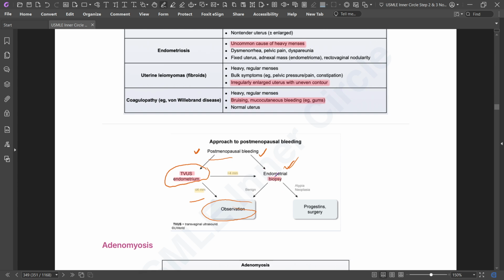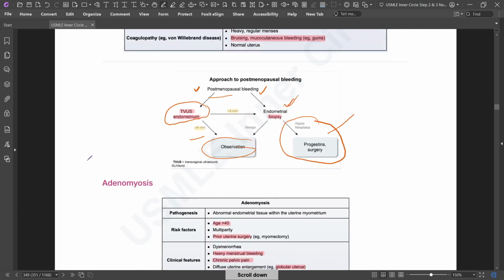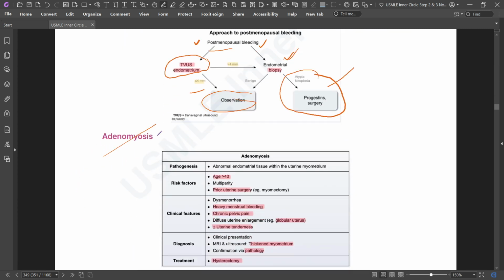In the endometrial biopsy, if it is benign, then observation. If it is malignant, like atypical hyperplasia or neoplasia, then you should go for progestin or surgery. Progestin or surgery.